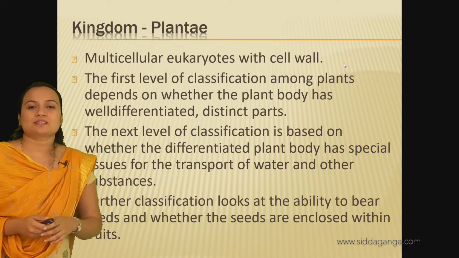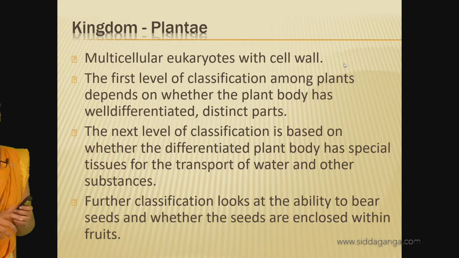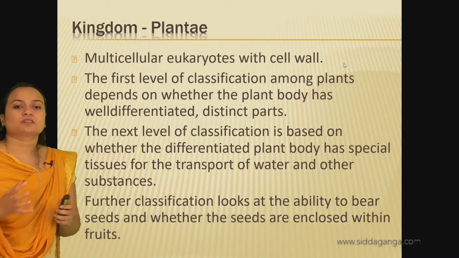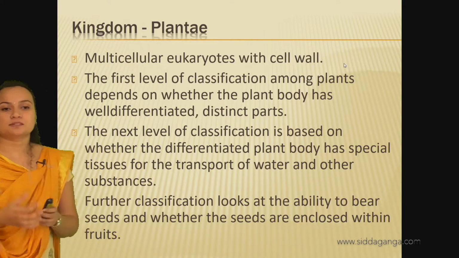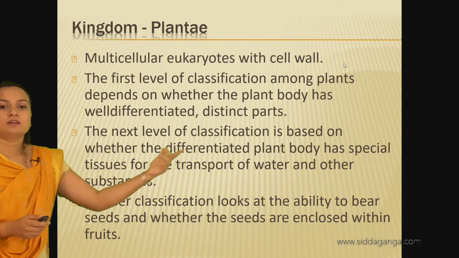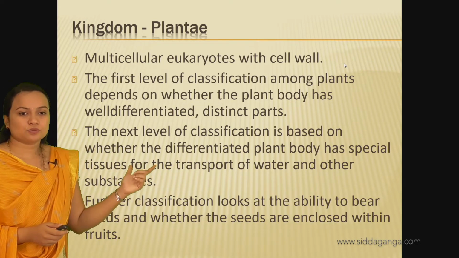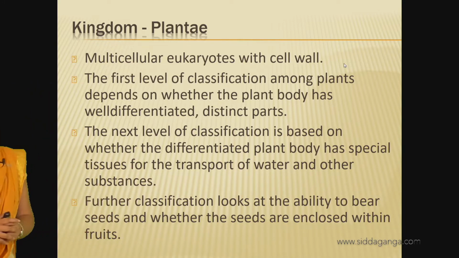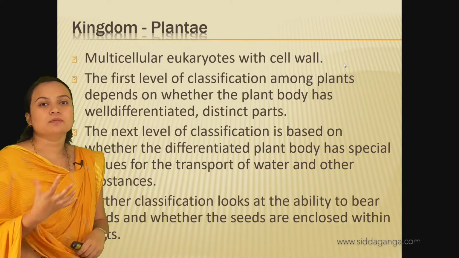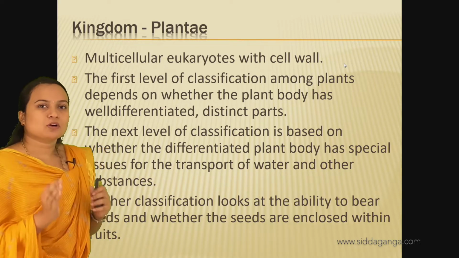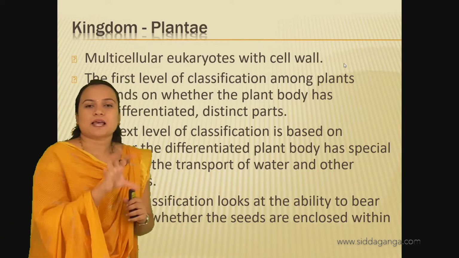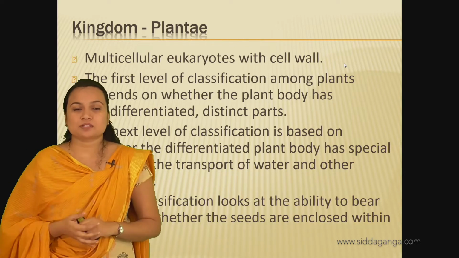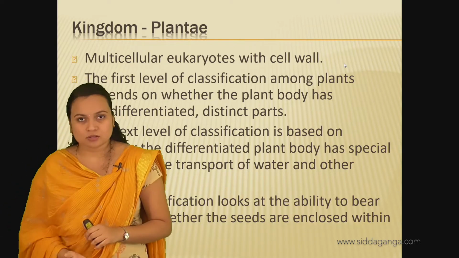The next level of classification is based on whether the differentiated plant body has special tissues for the transport of water and other substances. These special tissues for transport are xylem and phloem. The xylem is the water conducting tissue, and the phloem is the food conducting tissue. Based on xylem and phloem, the plants are classified according to whether they have these special transporting tissues or not.